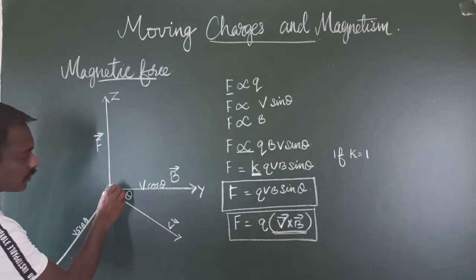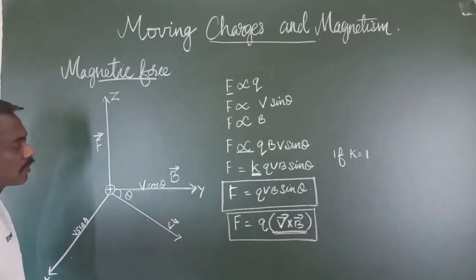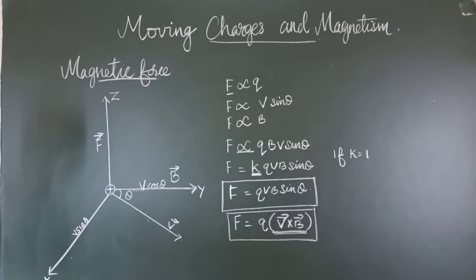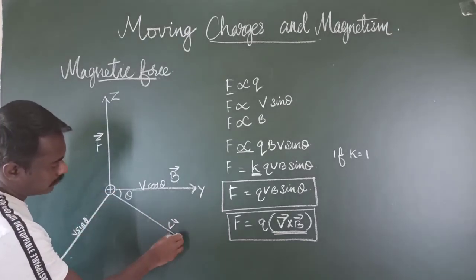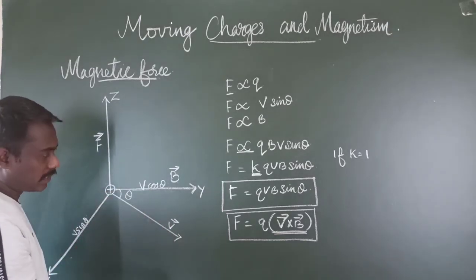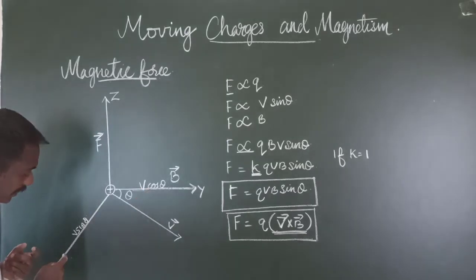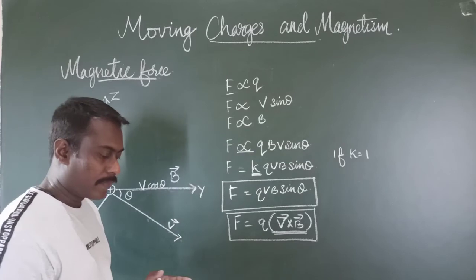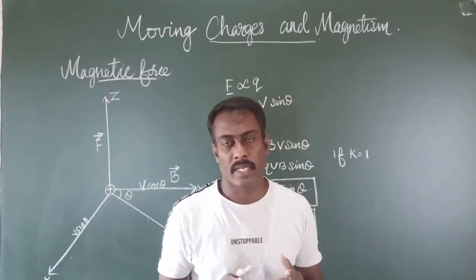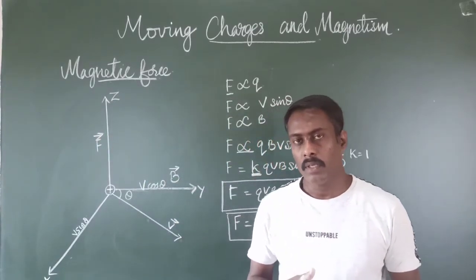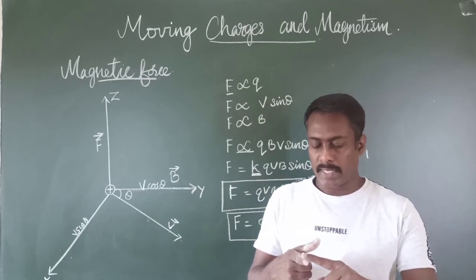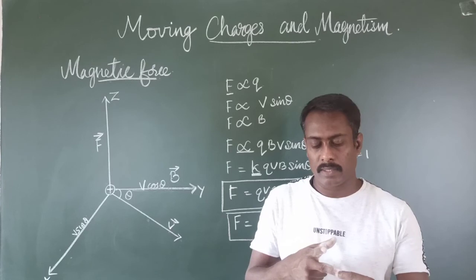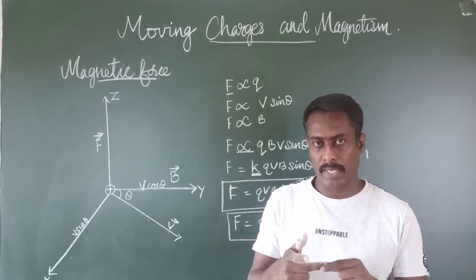So we know that the magnetic field is along the direction of Y, and the vector component of velocity is rotating in the XY plane. We take the magnetic field and use the right hand rule. This is the direction of the magnetic field and this is the vector component, rotating in the XY plane.